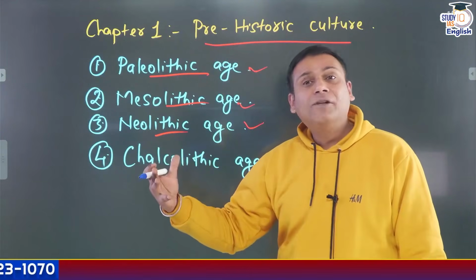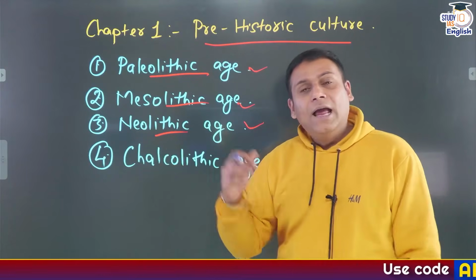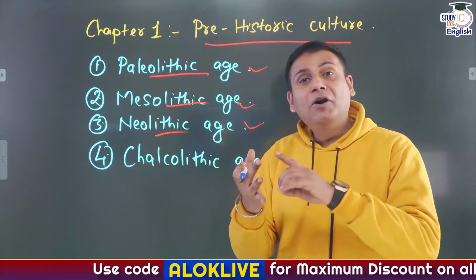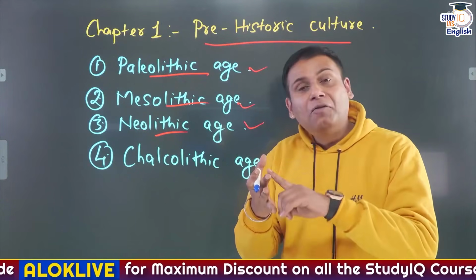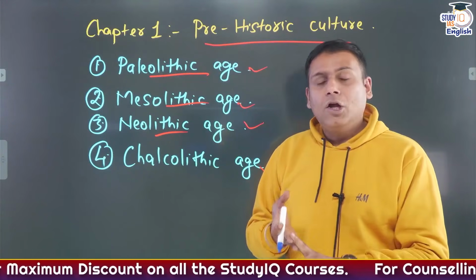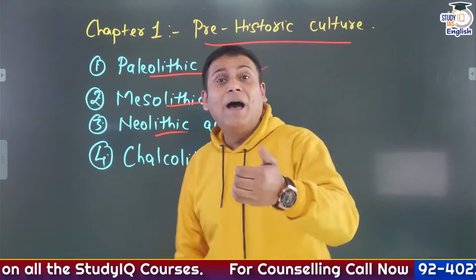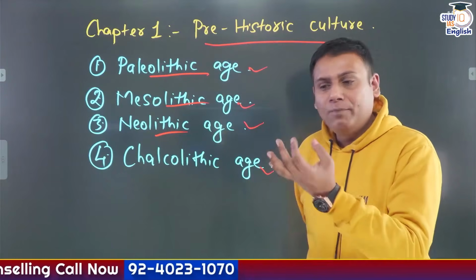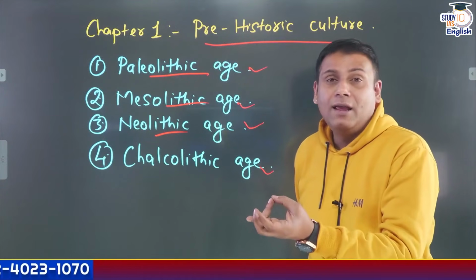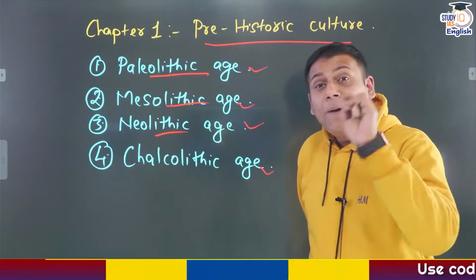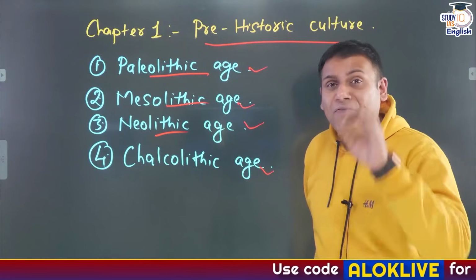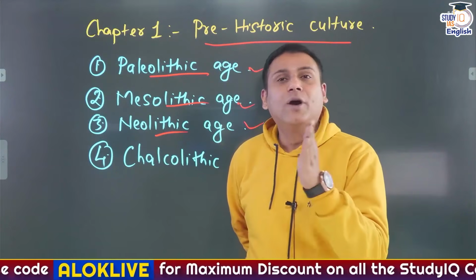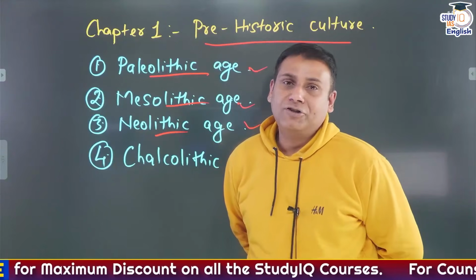There are different developments that took place during the different ages. In the Paleolithic age, one can observe the discovery of fire, development of stone tools, development of burins. There are different sites associated with the Paleolithic age, like Hunsgi in Gulbarga district of Karnataka. Apart from this, Belan Valley, Hiran Valley, Pahalgam. Then painting also appeared in the Paleolithic age, and the evidence of painting for the very first time comes from Bhimbetka caves located in Raisen district of Madhya Pradesh.